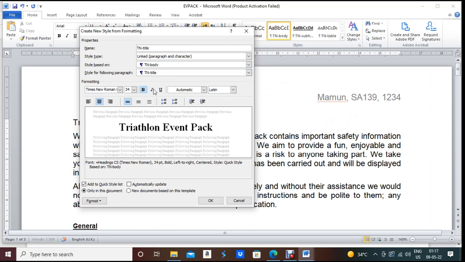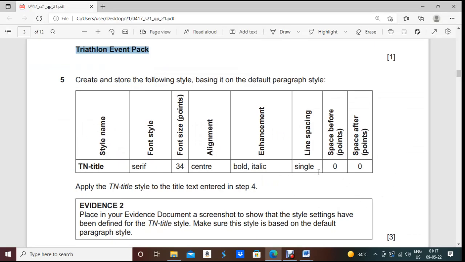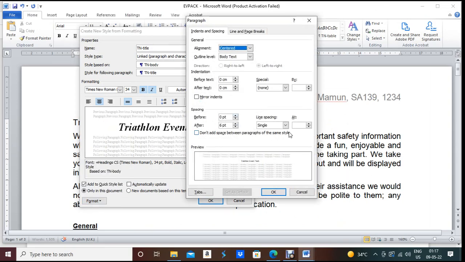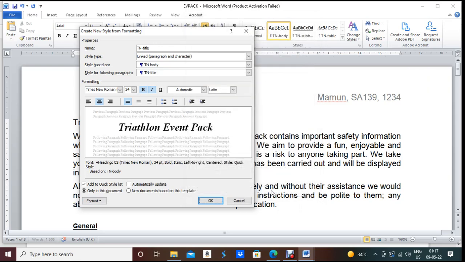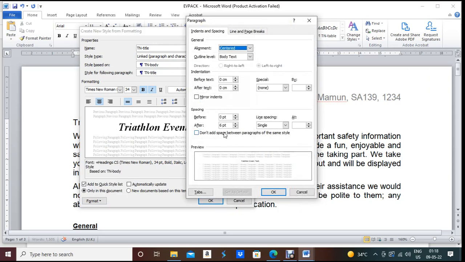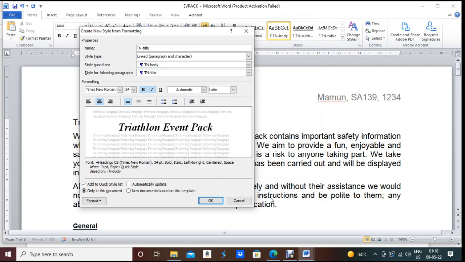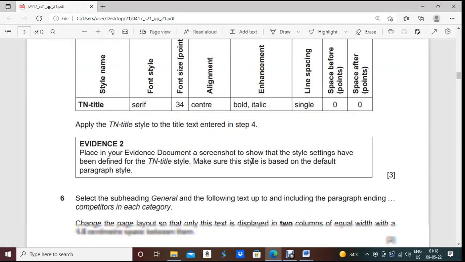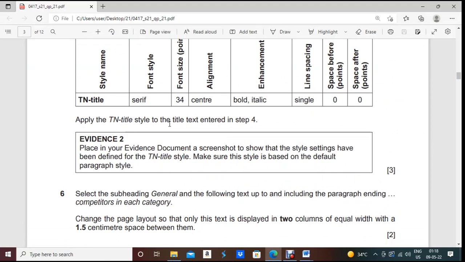After that, line spacing should be single, and space before and space after should both be 0. For line spacing we need to go to Format, Paragraph: before 0, after 0, and single line spacing. Sorry, here we made a mistake, so we have to be very careful. Paragraph, before 0, and after also 0. Done. Then press OK. See, it is applied automatically because our cursor pointer was here in the title. Now next, apply the TN-Title style to the title text.